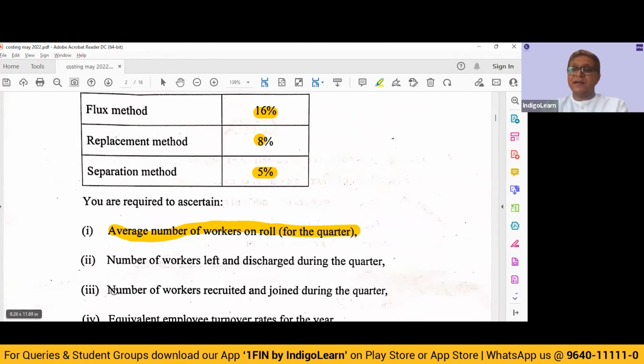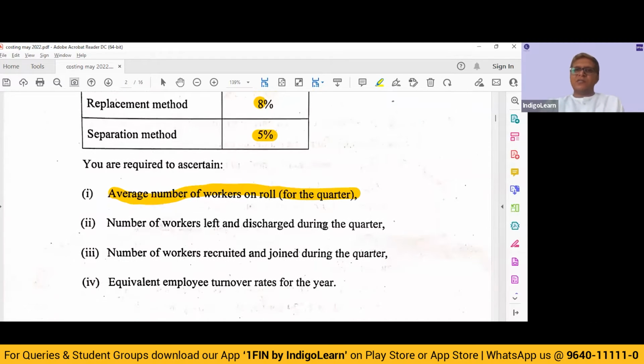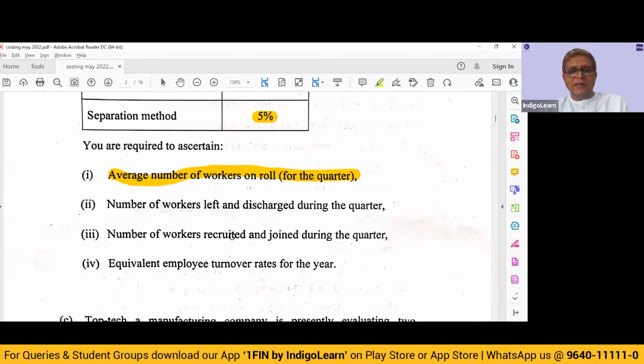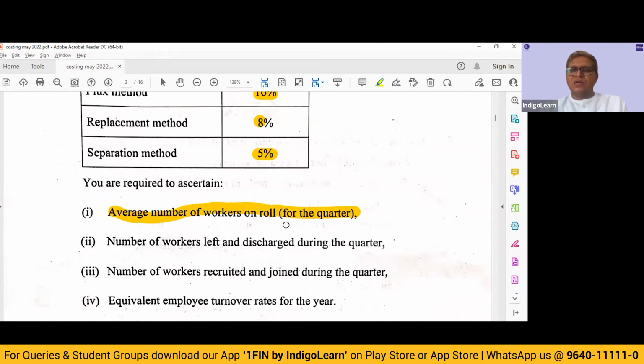And then the third requirement, number of workers recruited and joined during the quarter. So you use the flux method and find out the number of workers recruited and joined during the quarter. So this is a question which is basically based on missing numbers. And lastly, equivalent turnover rates for the year. So once you have all the numbers in place, calculate the employee turnover rate and be happy.